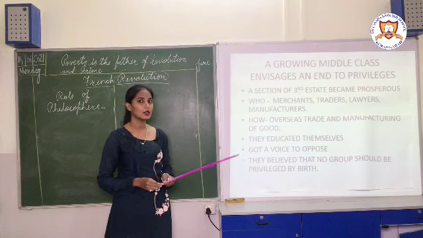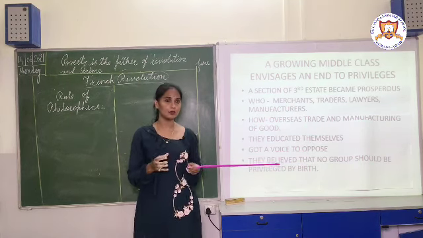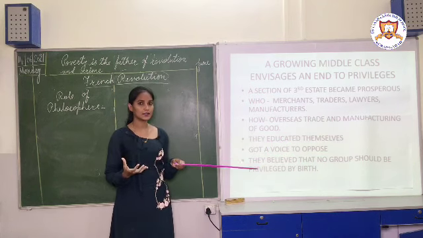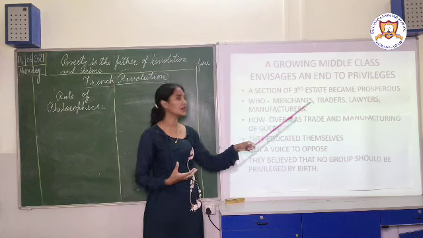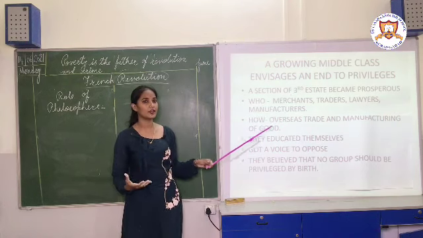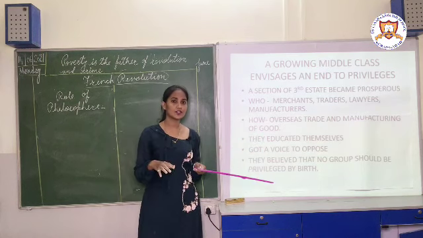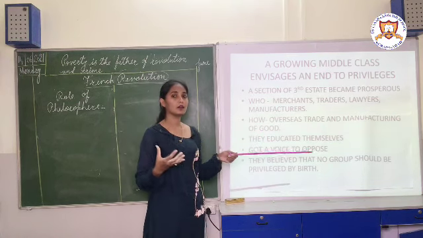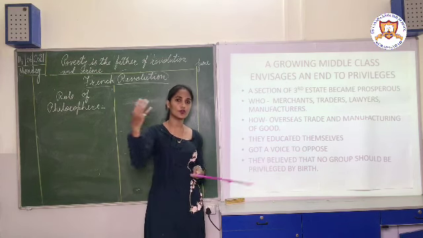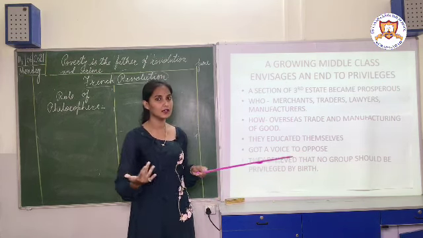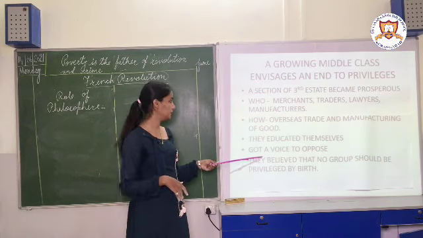The growing middle class. From the third estate, a few people became prosperous, they started becoming rich. Who were those people? Merchants, lawyers, manufacturers, traders, all these people started becoming rich. And how? Because at that time industrialization started, and whatever goods were produced in the industries were transferred to other countries by using the sea route. In this way they became prosperous, they became richer.